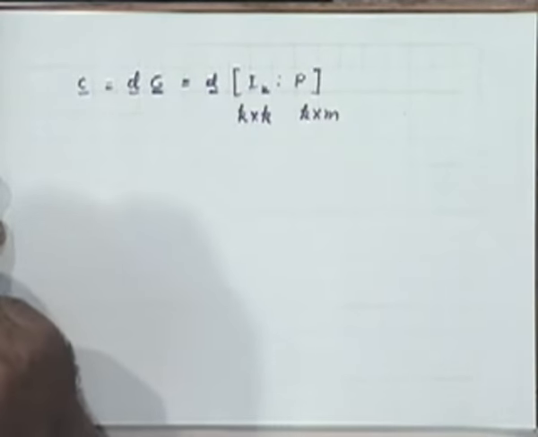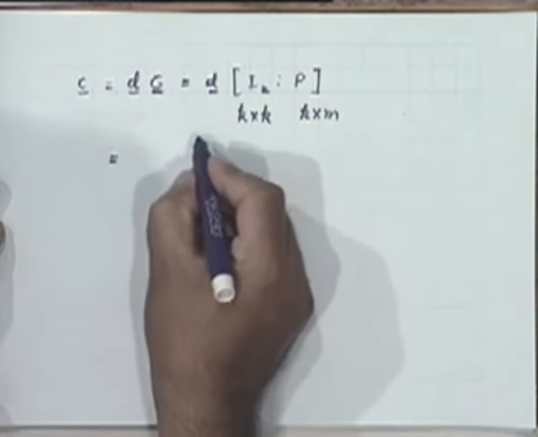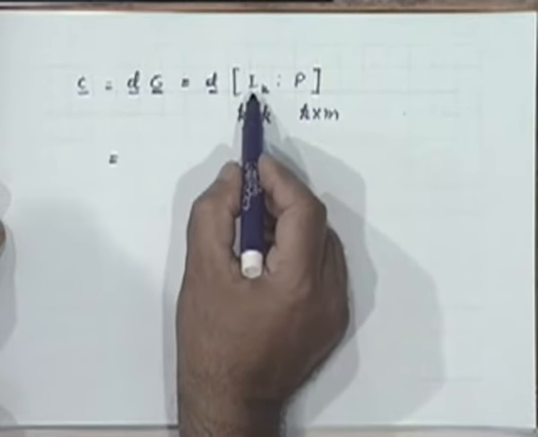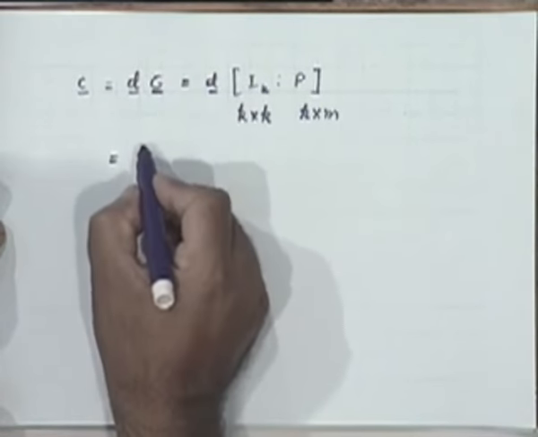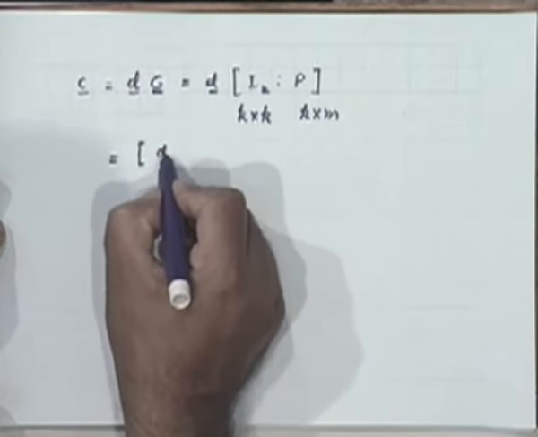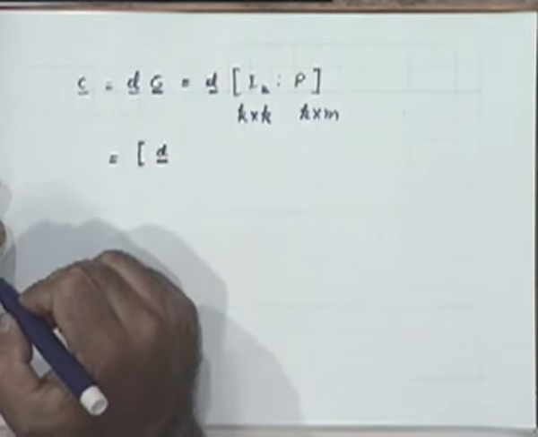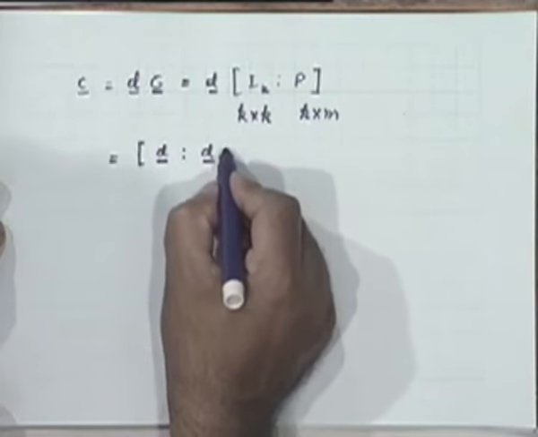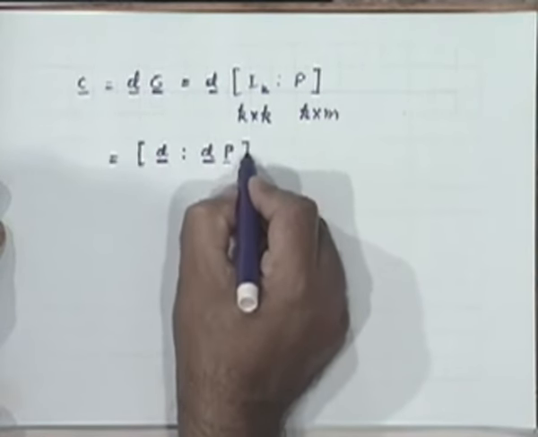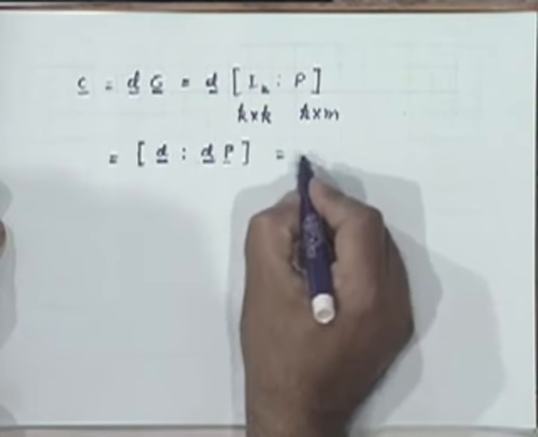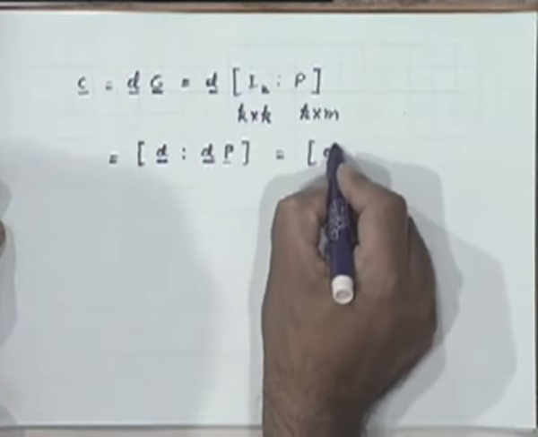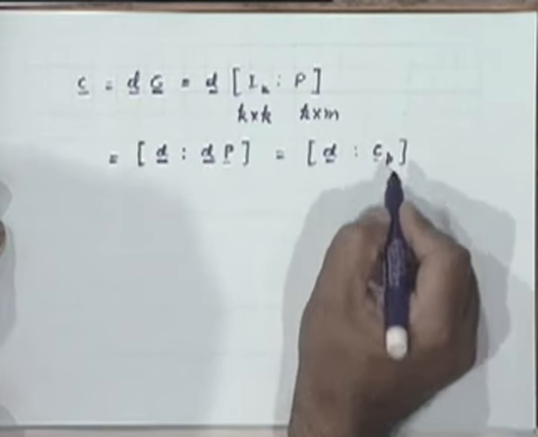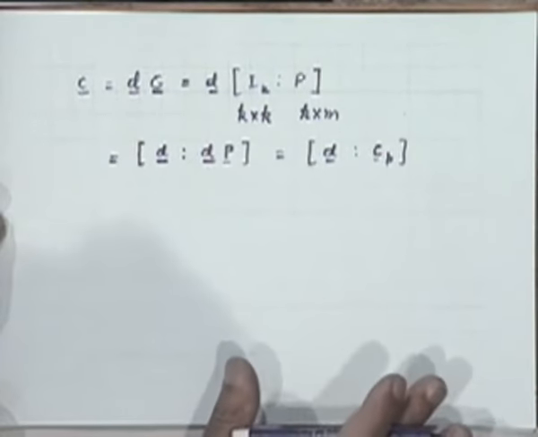Fine. Now let's take this D inside this. If I multiply this D with I sub k, the identity matrix, I'll get the vector D itself, right? And multiplying with this will give me some vector D times P, which I'll write as, let's say, C sub P.